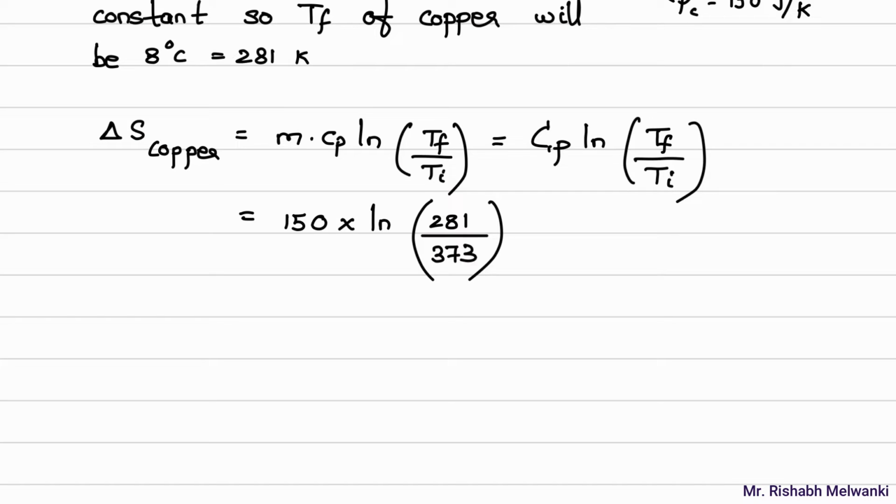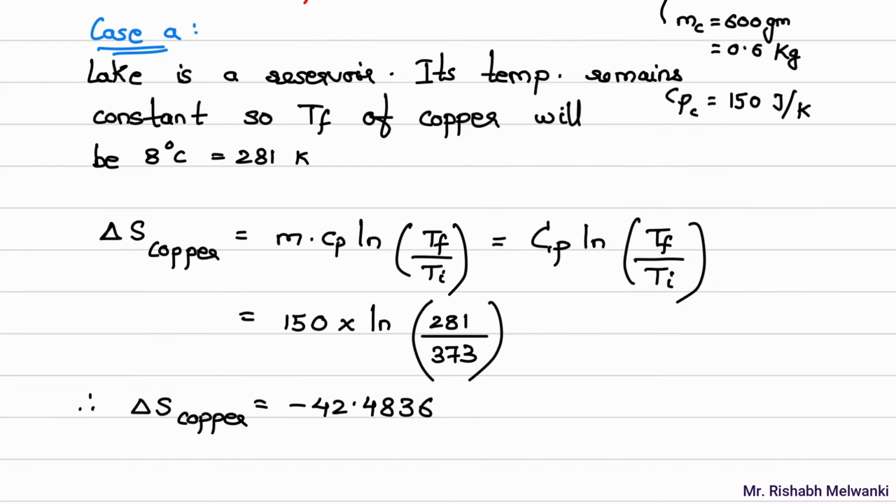So if you calculate this, you will get delta S for copper as minus 42.4836. Now what will be the unit of this change in entropy? The unit will be joule per Kelvin. Now if this Cp value is given in kilojoule per Kelvin, in that case the unit of entropy will be kilojoule per Kelvin.